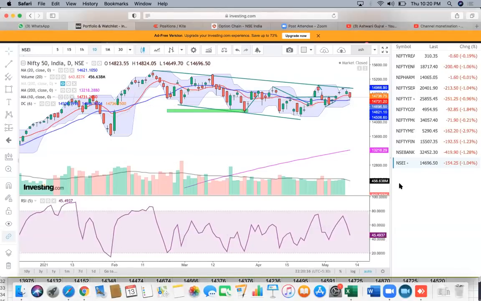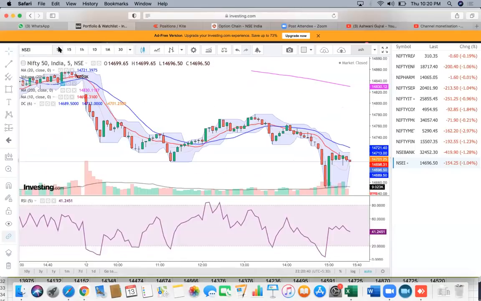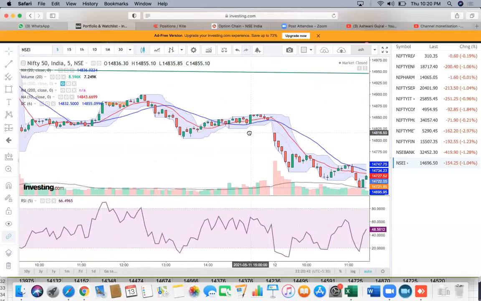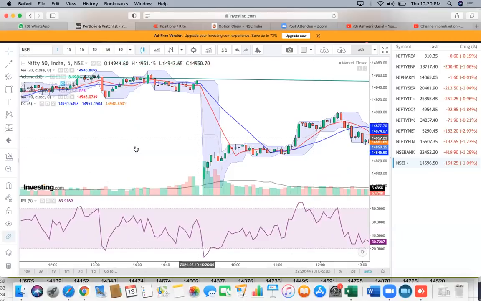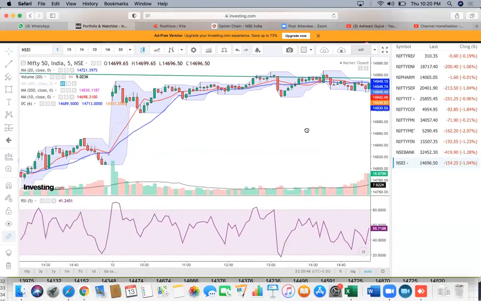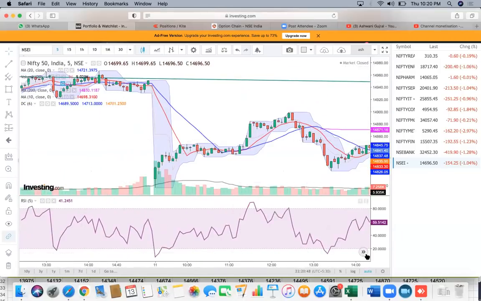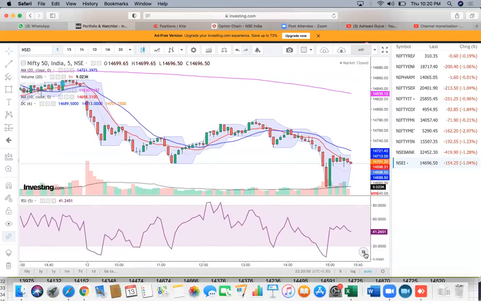So this was a chart that we were discussing on the Nifty. Now, as you can see here, let's look at yesterday. Yesterday, the market started here and you went short and maybe you made some money. But look at this point.